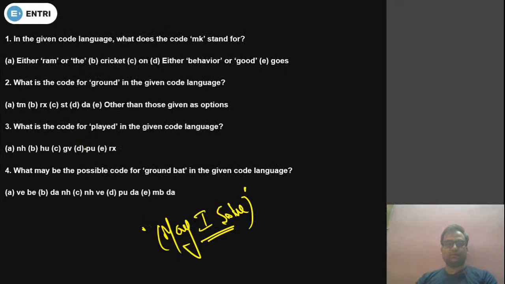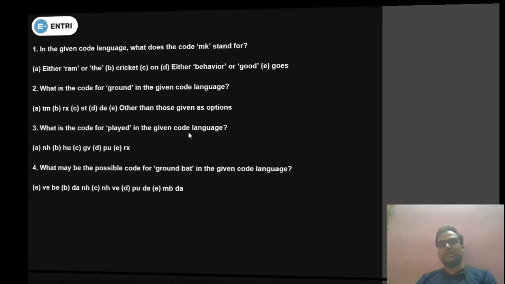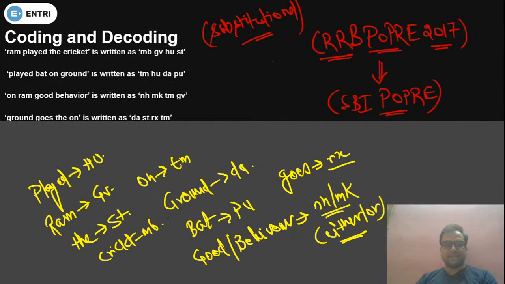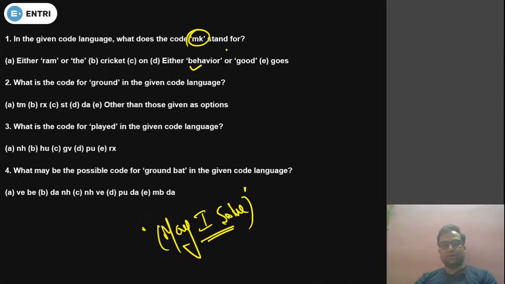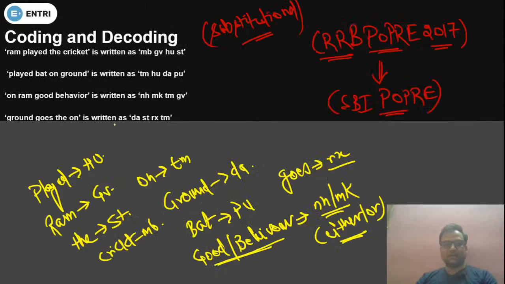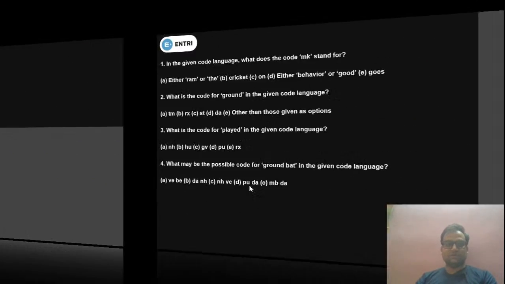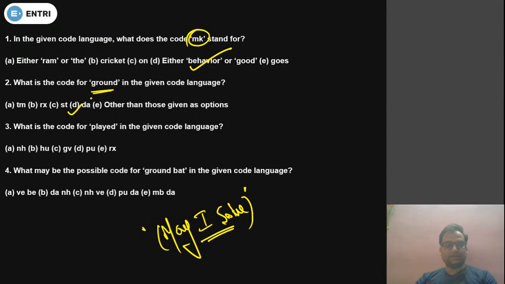Good. Now what is the code of MK? We have to tell how MK is coded. So I can see MK can be either good or behavior, so it should be option number D. Now question number 2, what is the code for ground? Very good Sandra. Ground is DA, so we have to mark option number D.